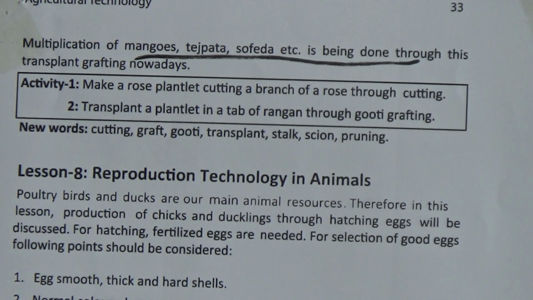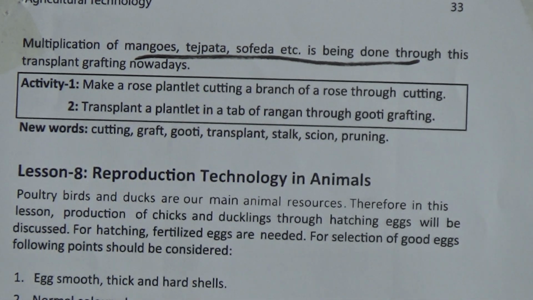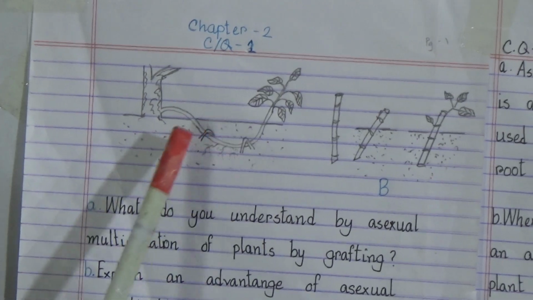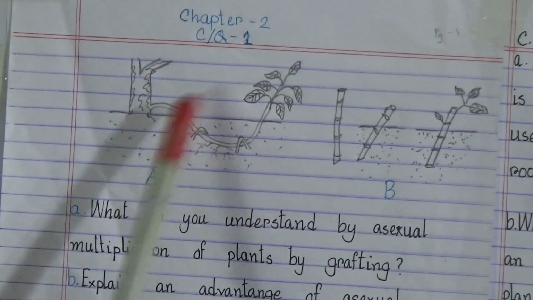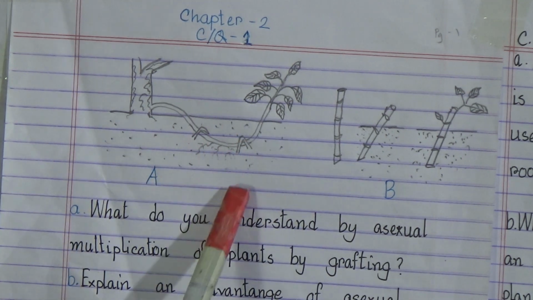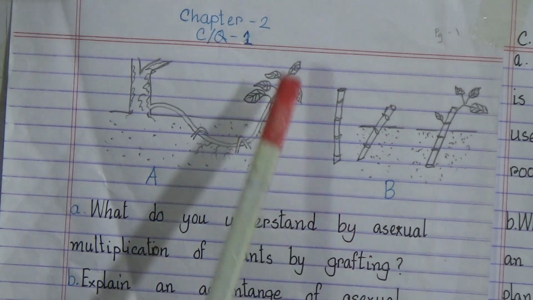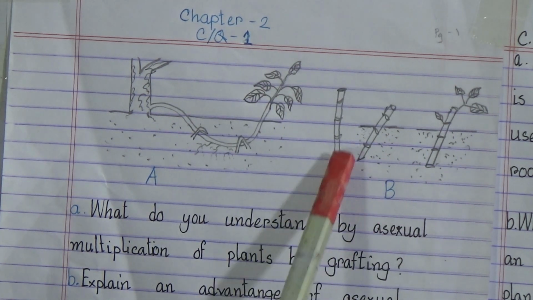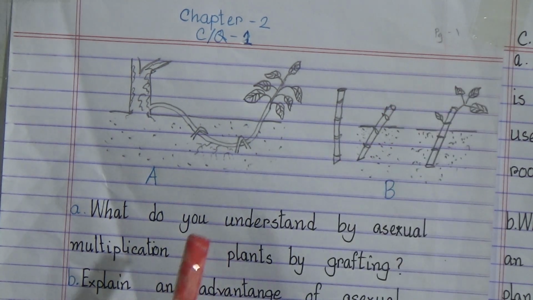For half-yearly exam, we have up to this in our syllabus. So now I will discuss CQ number 1 from our book. See the figures. What can we see? There is a tree whose main branch is taken down under the soil and new leaves are coming from it, and here we can see there is a branch of a tree and this is caved under the soil and new branch leaves are also coming from it.